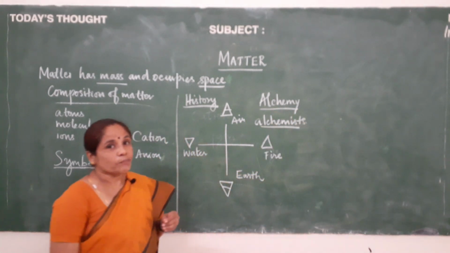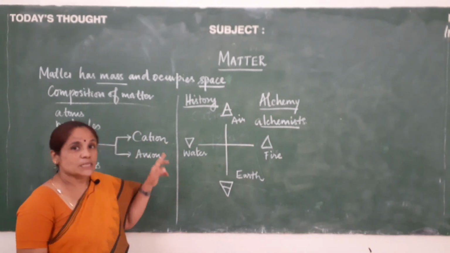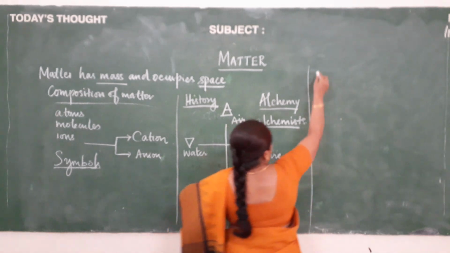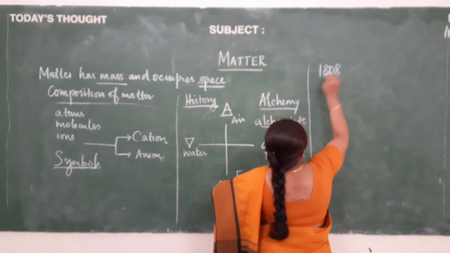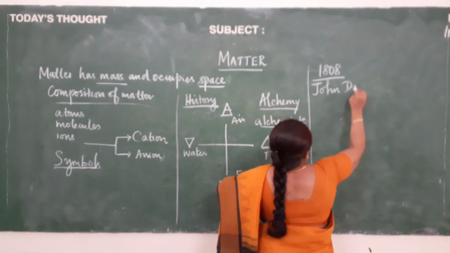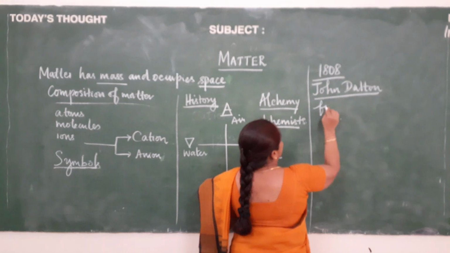This was followed in the Middle Ages, and these alchemists also used these symbols. It was in 1808 that John Dalton gave figurative symbols.